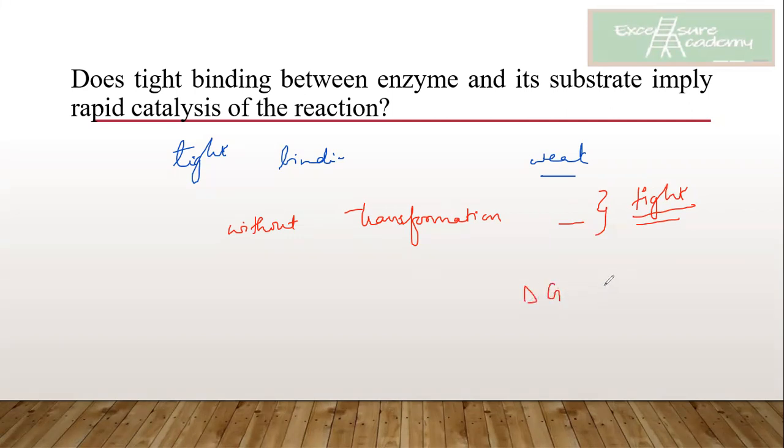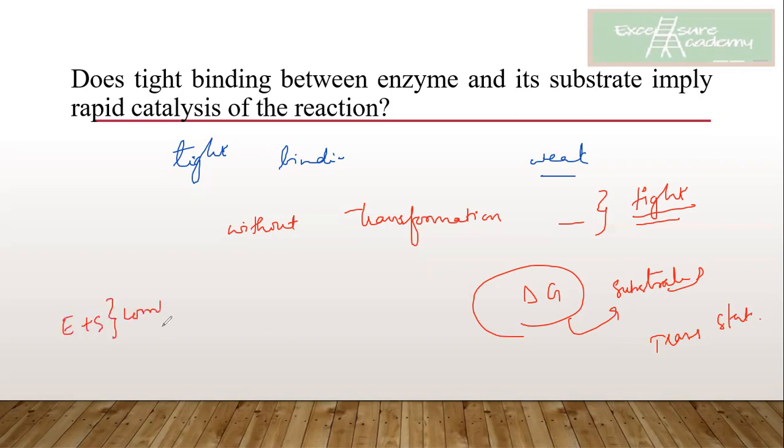Okay, so however, if some of the free energy of the, now this is a free energy, if some of this free energy of the binding we use to distort the substrate so that the substrate can reach its transition state, okay, or to distort the enzyme so that they can become complementary to each other, the enzyme substrate आपका complex बन सके. Okay, then the binding of the enzyme to the substrate is known as to be the weak interactions. ठीक है?